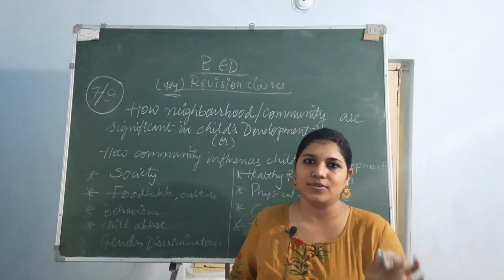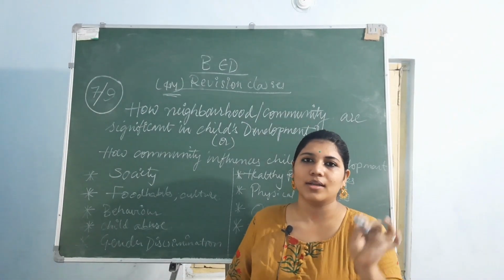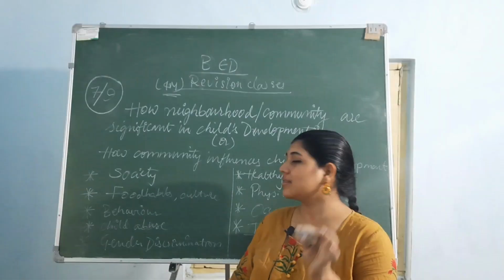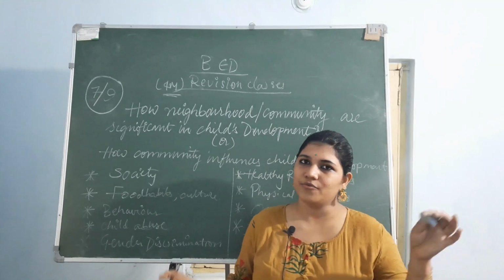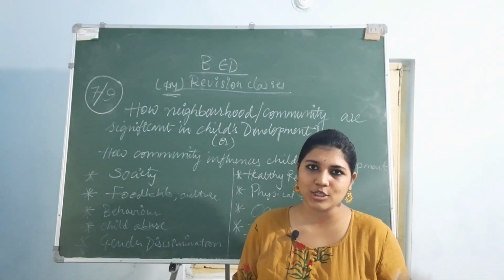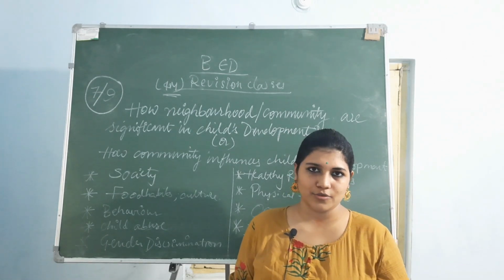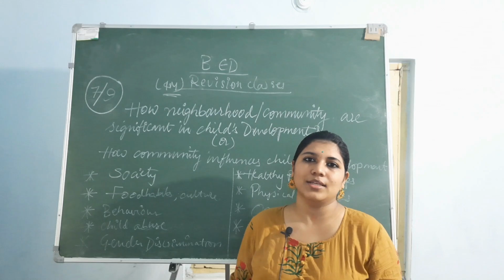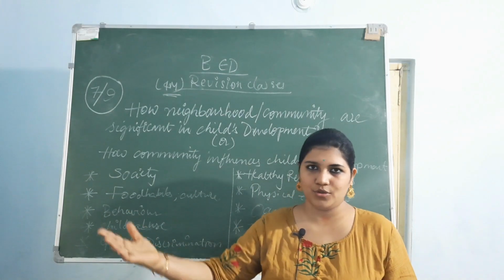The main thing we have to know is how the community is affecting childhood, or how it is influencing the child's development. Family is done. We understood how the family influences childhood. Next they come out of the family, out of the house, and that is the community and neighborhood. Later they move on to other places.